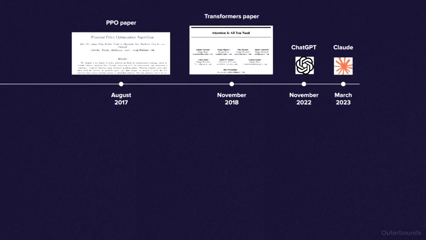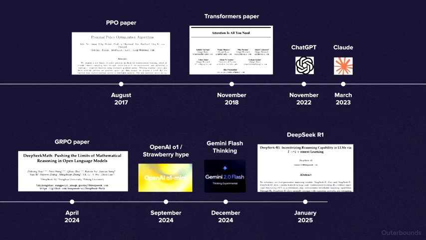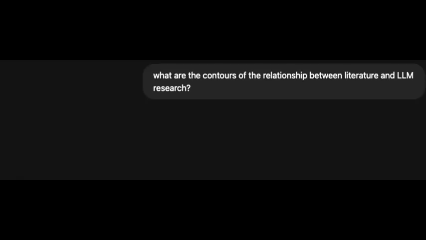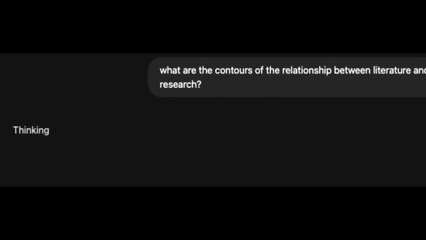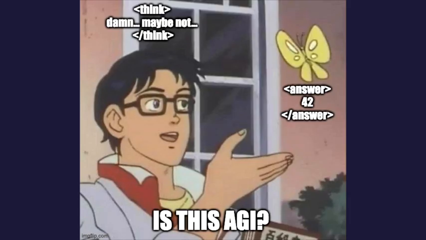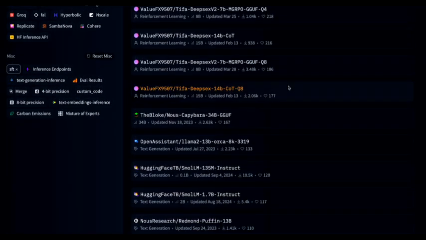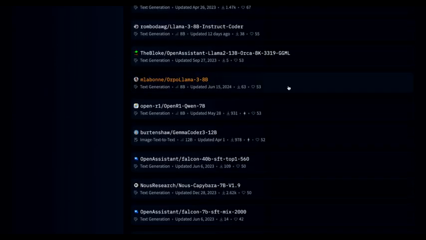From Claude to Gemini to DeepSeek, claims of reasoning large language models are everywhere. With reasoning language models, before responding, the AI pauses to think. It starts with a thought, then gives an answer. The open source floodgates are wide open. There's SFT, DPO, GRPO, and many more. There's new methods, new models, and new acronyms every week.